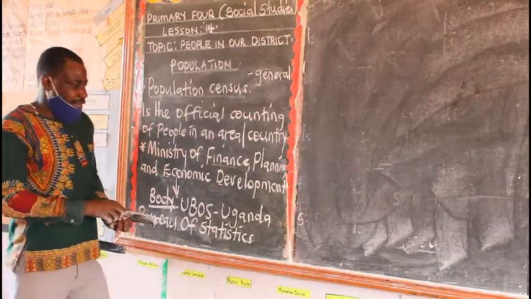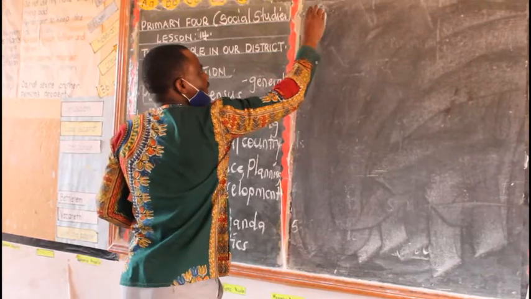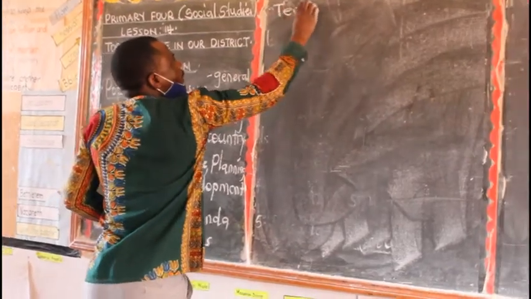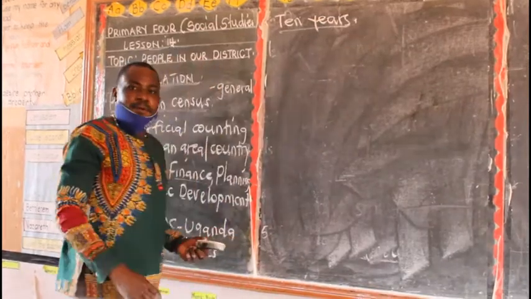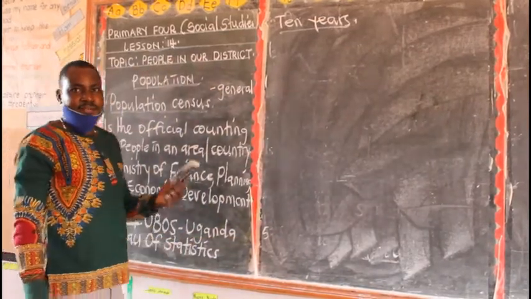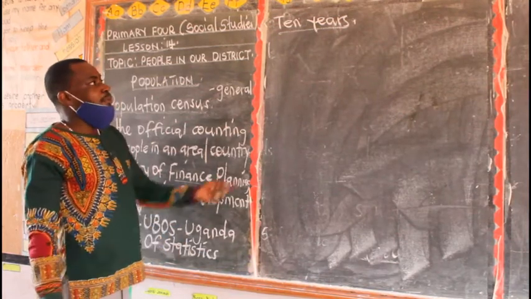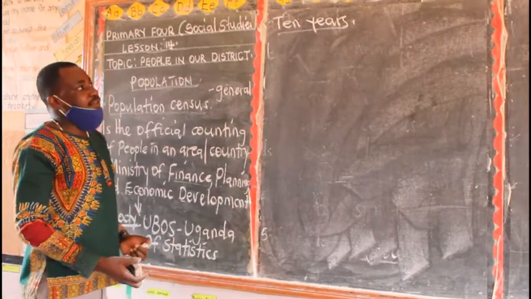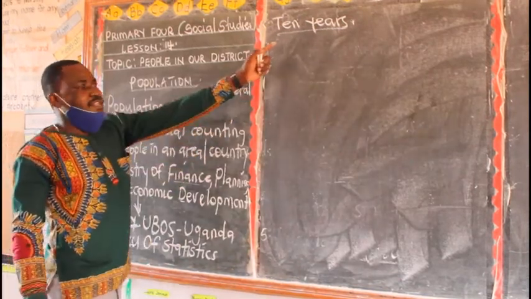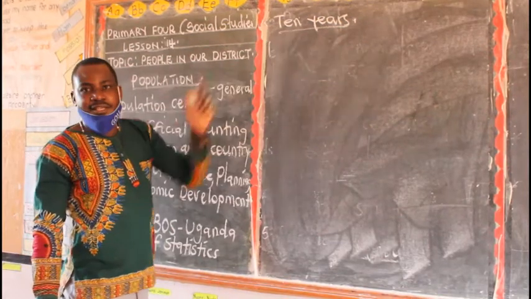Then if you look at Uganda, they always carry out population census after every 10 years. Why? Because population census is very expensive. So it is very expensive to carry out population census. That's why in our country it is done after every 10 years.